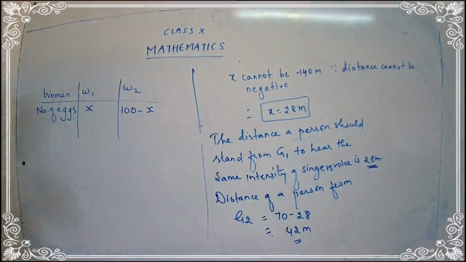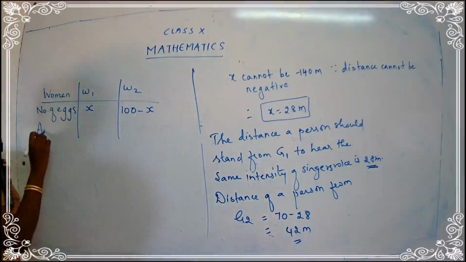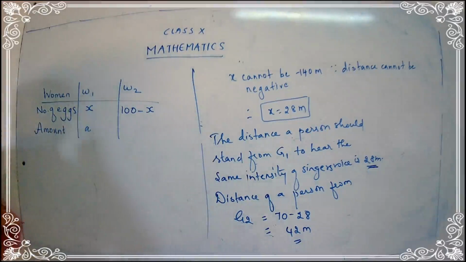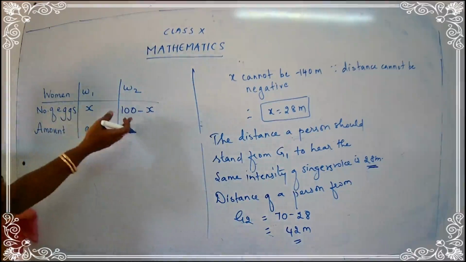Now see the amount that they are going to earn. I'll write here A and B. For woman 1, I'll write the amount as A, because X is already used.